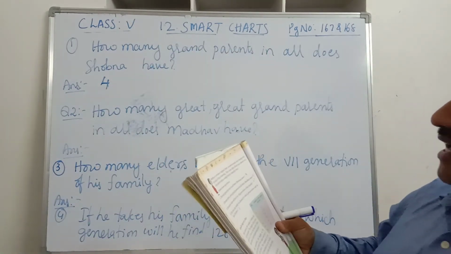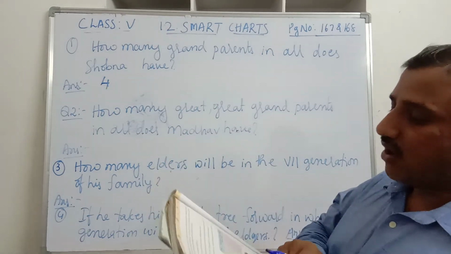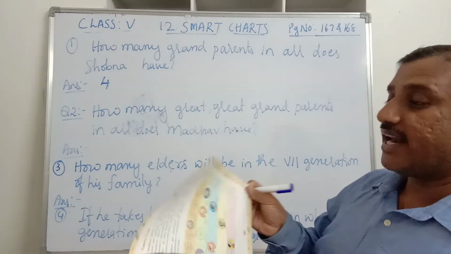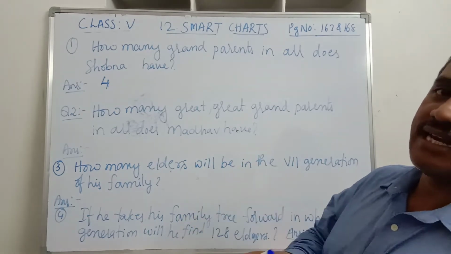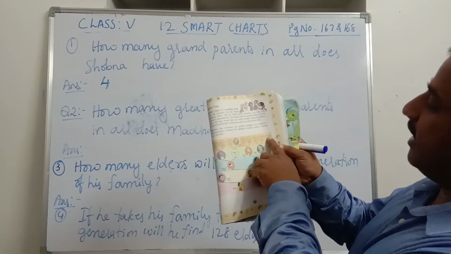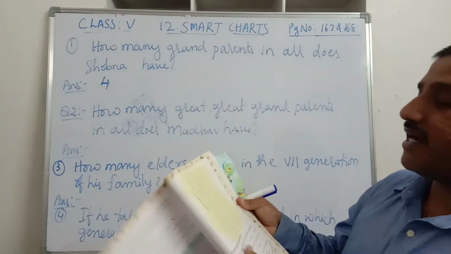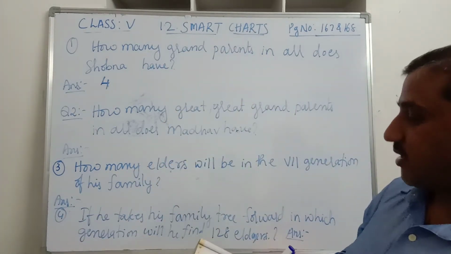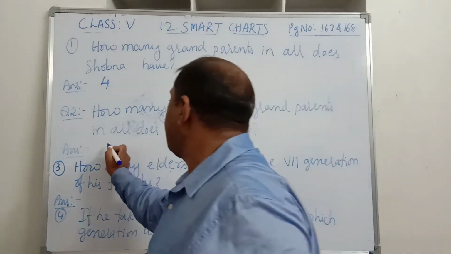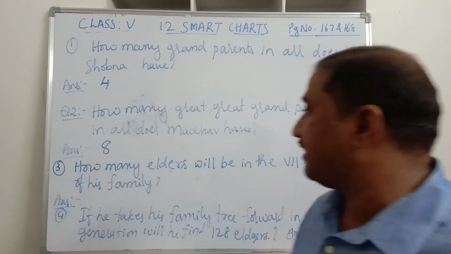Then how many great grandparents in all does Madhav have? Great grandparents. It is in the 5th generation. So how many are there in great grandparents? In the last, 5th generation, we have 8. How many are there? 8.